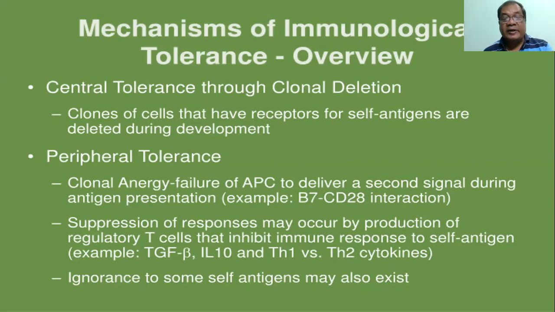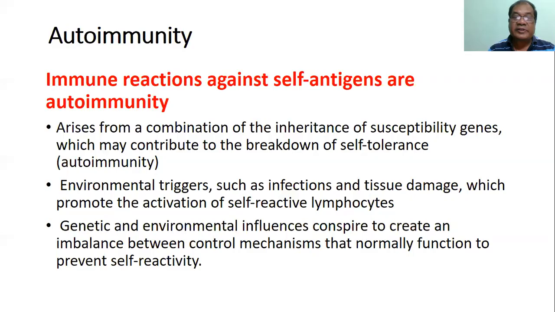Suppression of responses may occur by production of regulatory T cells. We know the regulatory T cell is another subpopulation which can suppress the response so much so that the immune response to self-antigen cannot occur. These suppressor molecules are transforming growth factor beta and IL-10, and we know there is a fight between T helper 1 and T helper 2 cytokines. One acts as pro-inflammatory, another acts as anti-inflammatory. Some cells may be ignorant to self-antigens, so they cannot mount any type of immune response.